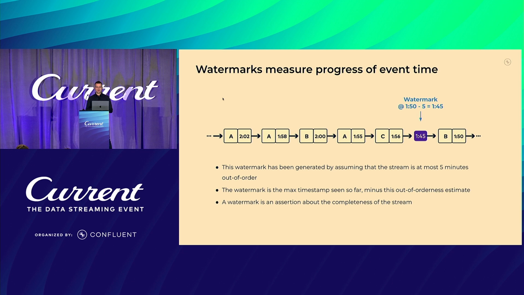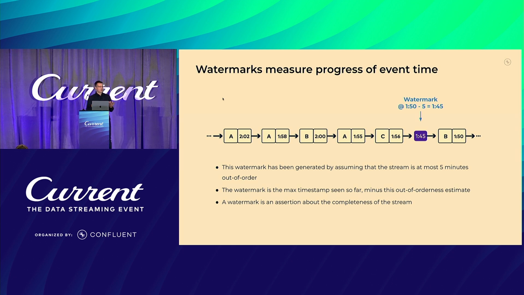And Flink uses watermarks for exactly this. They are based on assumptions on the degree of the out of orderness of a stream. In this example, we made an assumption that this source has data that is out of order for at most 5 minutes. When you tell that to Flink, it creates a watermark.